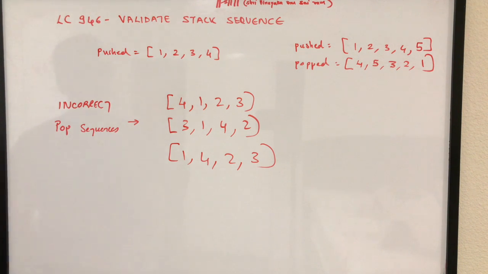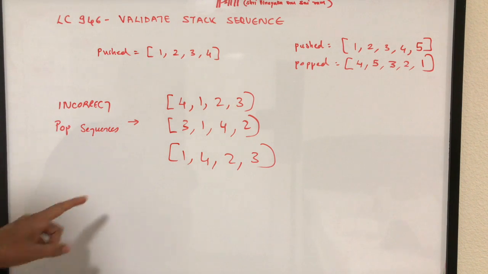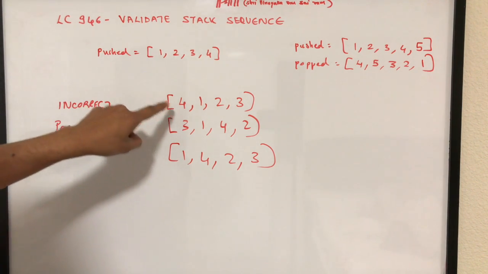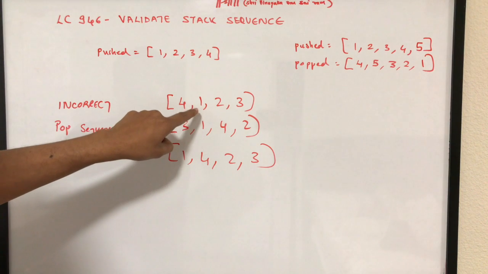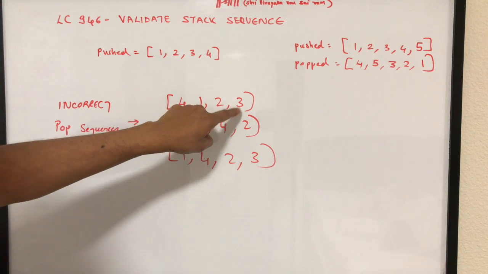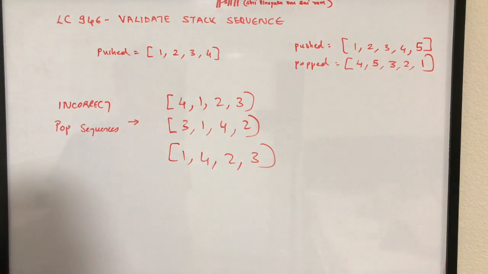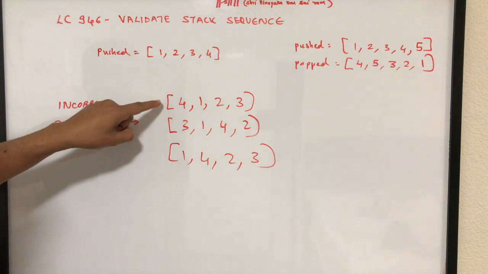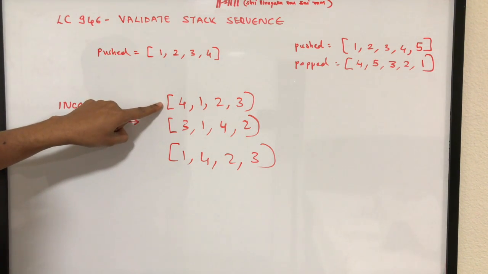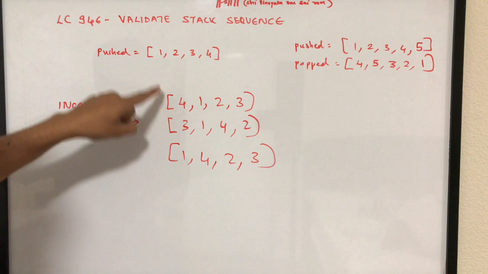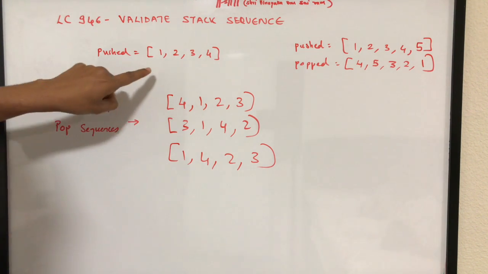So basically we looked at all the correct possibilities, right? Now let's look at what could be incorrect pop sequences for a given push sequence. In the first example, we have this pop sequence which is pop of 4 followed by pop of 1 followed by 2 and 3. So these are all the pop operations in that sequence. We already know that it is incorrect, but let's try to see why it is incorrect.